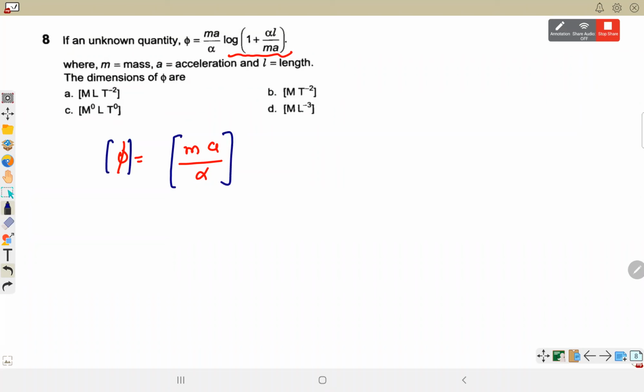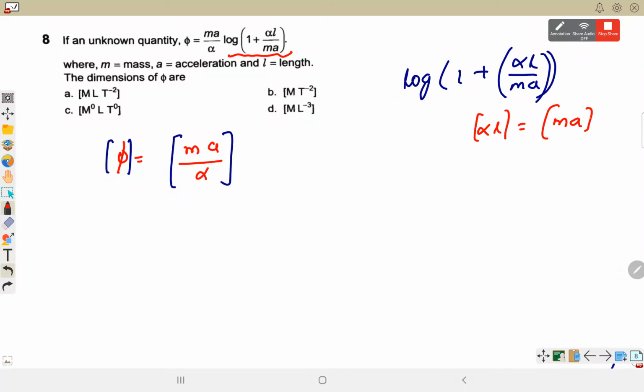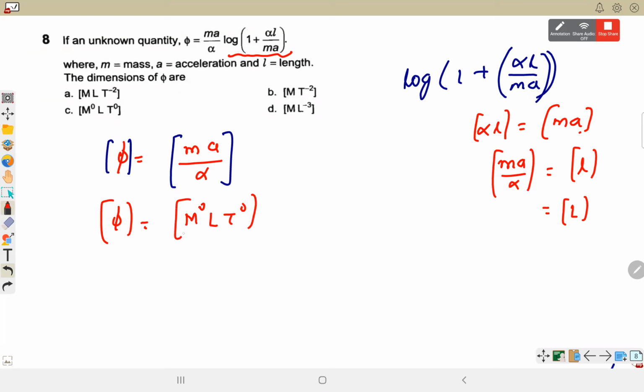अब m, a और alpha को हम निकाल के भी कर सकते हैं या फिर दूसरा तरीका जो log के अंदर लिखा हुआ है log 1 plus alpha L divided by ma. Since it is a mathematical function, तो अंदर जो भी चीजें हैं वो number होनी चाहिए. Number is dimensionless, which means alpha L और ma के dimension cancel out हो जाने चाहिए. When they cancel out, then only it can be added to number. So from here, ma by alpha, what is that? Is equal to L. ma by alpha का dimension आ गया L. So the dimension of phi will be m0 L T0, which is the third option.